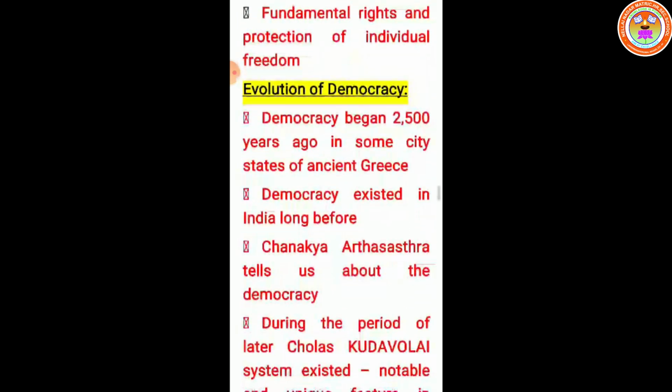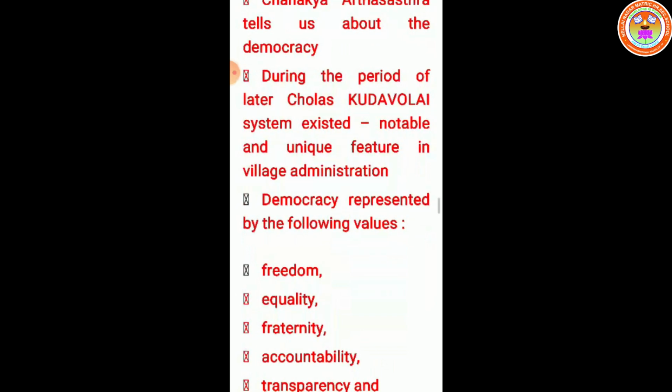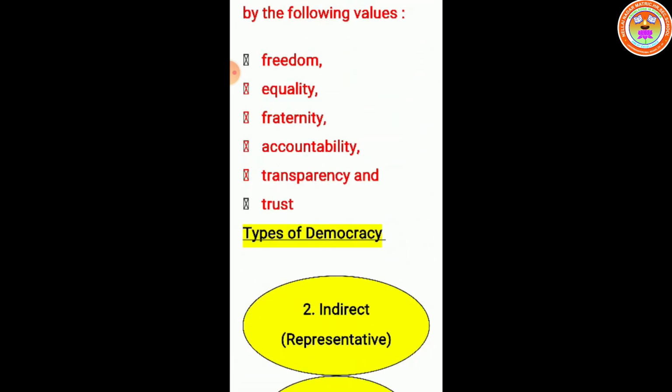Evaluation of democracy. Democracy began 2500 years ago in some city-states of ancient Greece. Democracy existed in India long before. Chanakya's Arthashastra tells us about democracy. In Tamil Nadu, during the time of the Cholas, the Kudavolai system existed. This is a notable and unique feature in village administration. Democracy is represented by the following values: freedom, equality, fraternity, accountability, transparency, and trust.